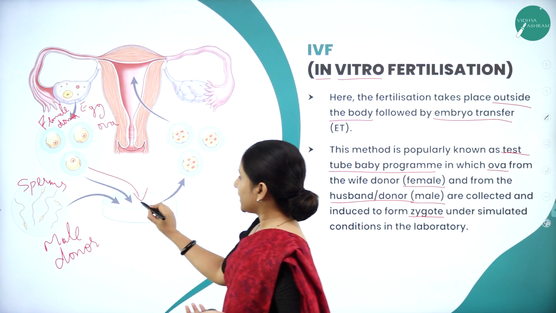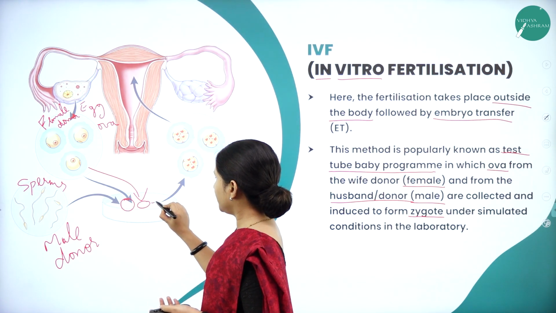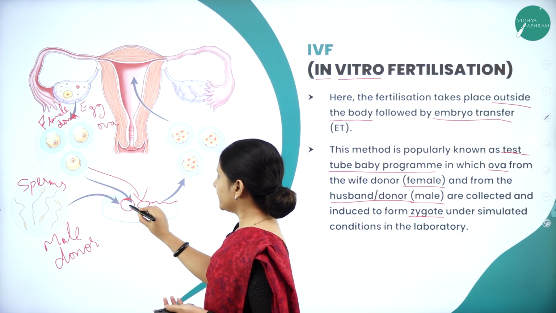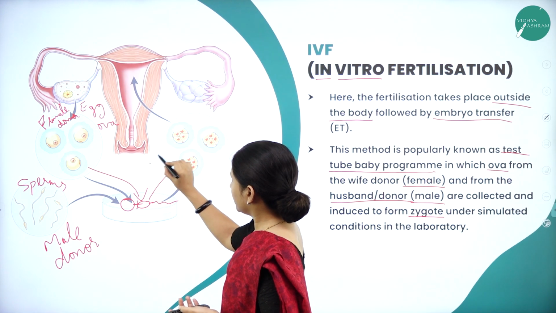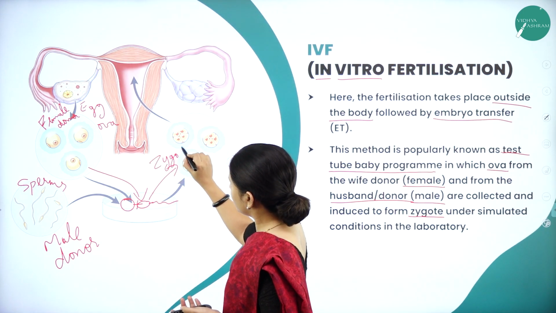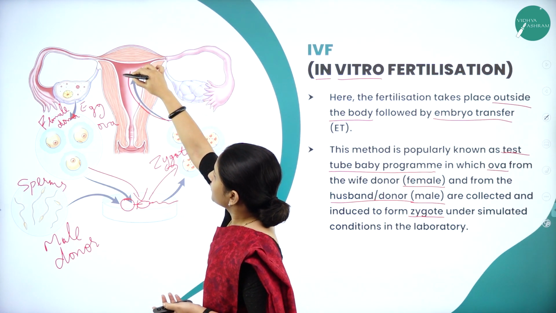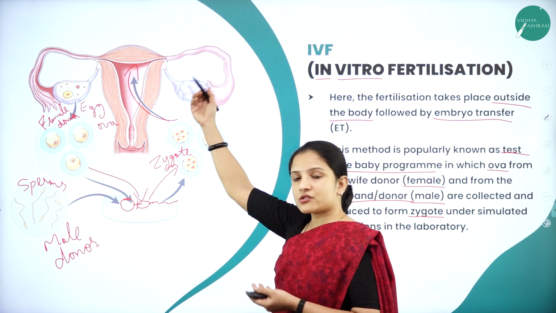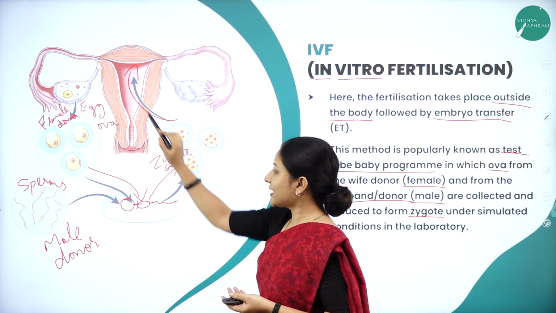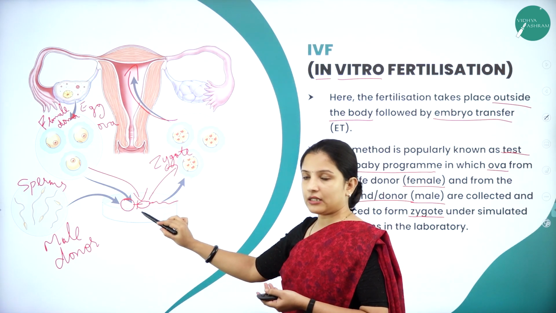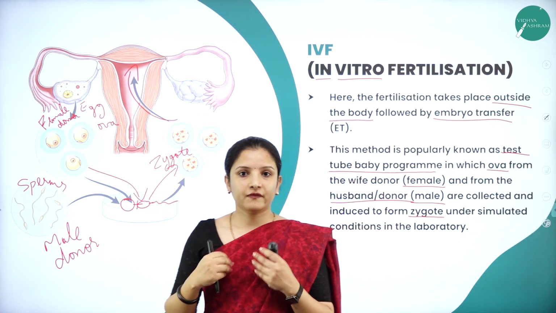So now in this petri plate, you have the female egg and you have the male sperm. So this will be fused together and the resulting zygote will be formed. So this is the zygote. The zygote that will be formed will be put into the uterus of the female, and there the child will develop. Since the fertilization is taking place outside the reproductive tract of the female, or outside the uterus of the female, it is called in vitro fertilization.